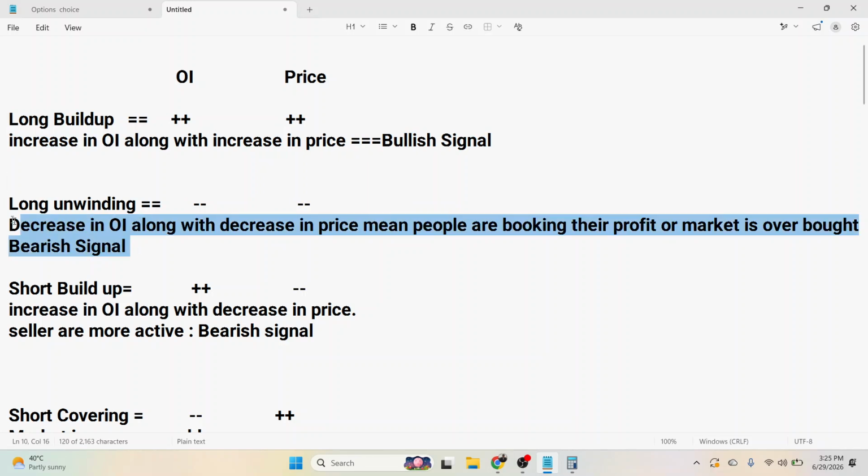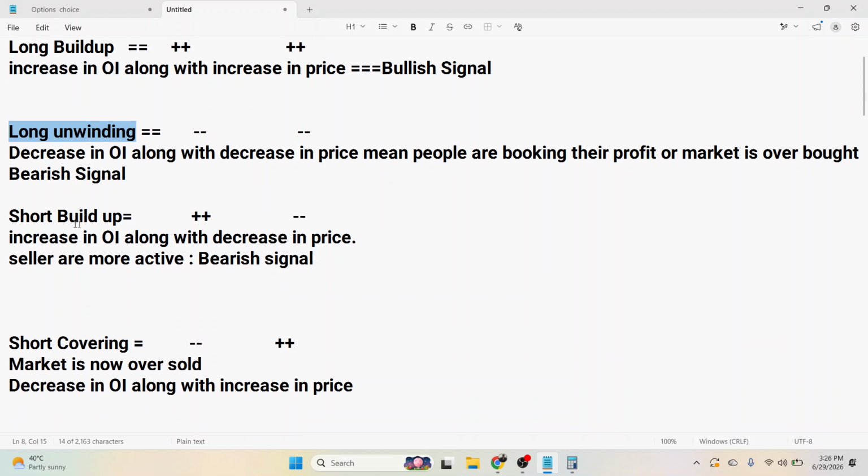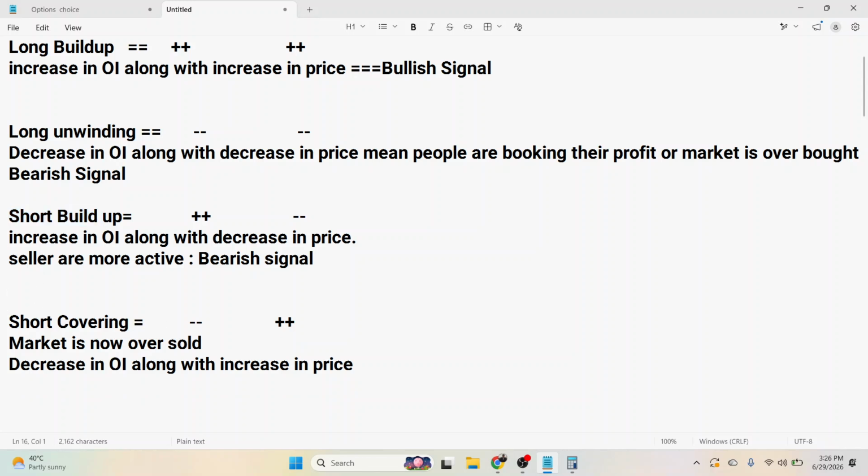When the market reaches a certain level and it's time to book your profit, long unwinding happens. When there are more sellers in the market as compared to buyers, the market goes into the bearish zone and short build-up starts at that time. And when all the people who sold cover their shorts or do profit booking on the seller side, the market will also reverse from that particular level.